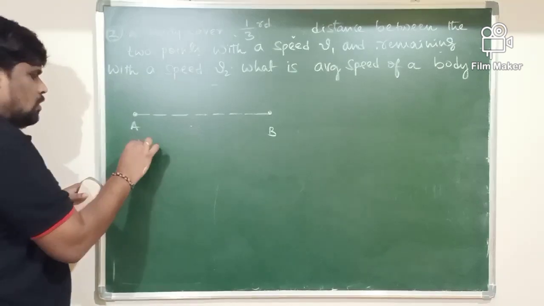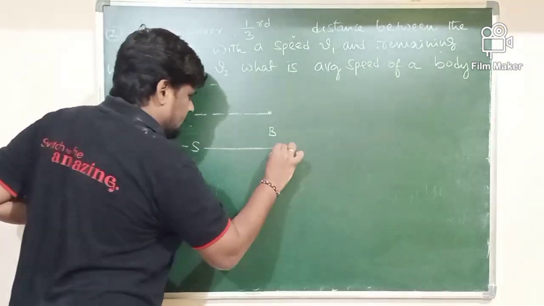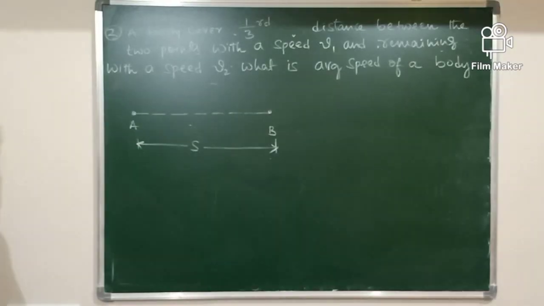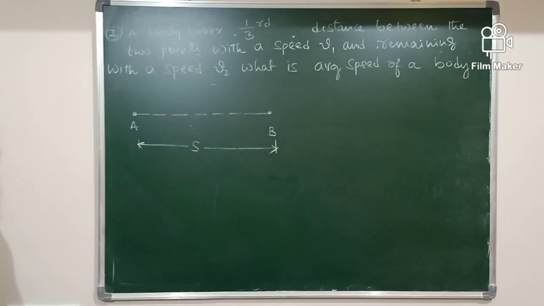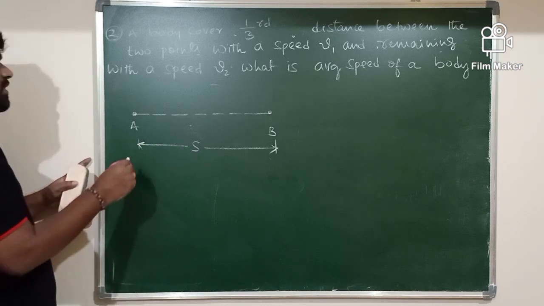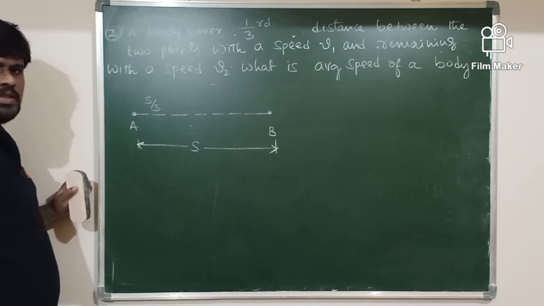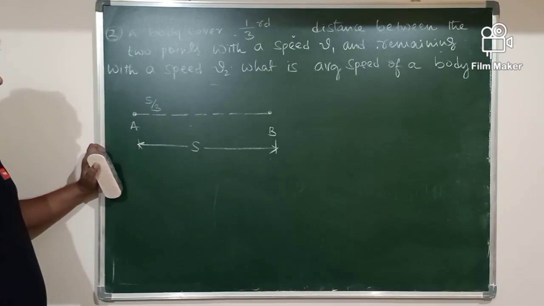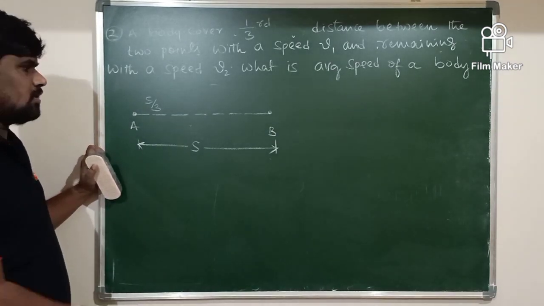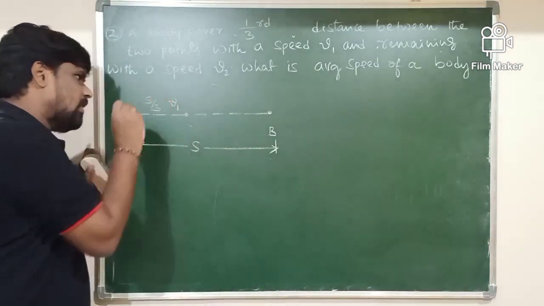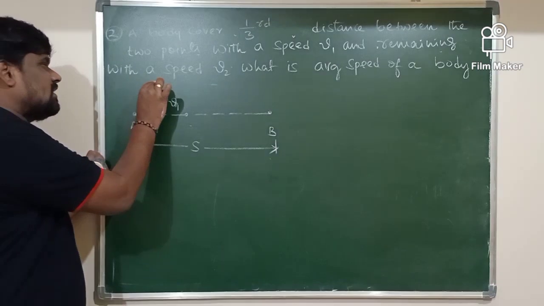S is the total distance between the initial point and the final point. 1/3 of the distance, that is S by 3 distance, is traveled by the body with a speed of what? V1, and it takes a time T1.